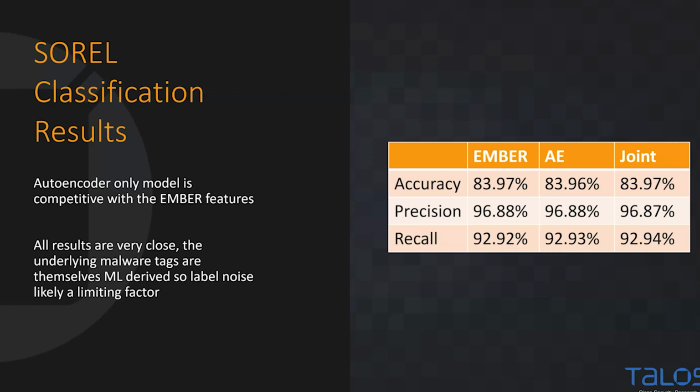When you look at these numbers some more, you start to realize they're suspiciously close. I'm assigning this to label noise in the data. So the actual malware tags associated with individual samples were themselves derived from ML. So this is not a perfectly clean data set. I'm not up here saying that my features are better than the Ember features. They are certainly quite different, and they are competitive without requiring that domain expertise.